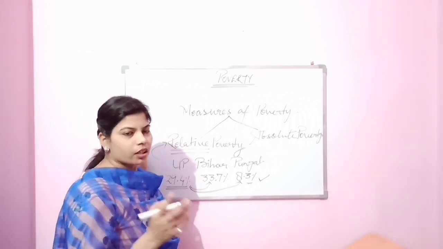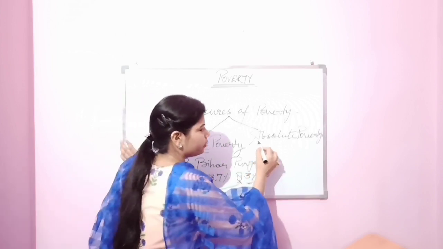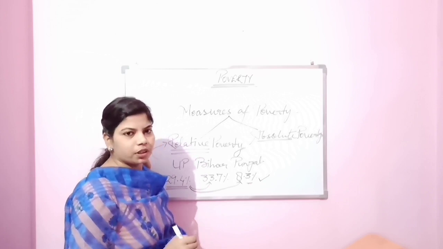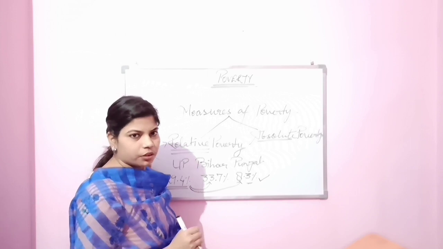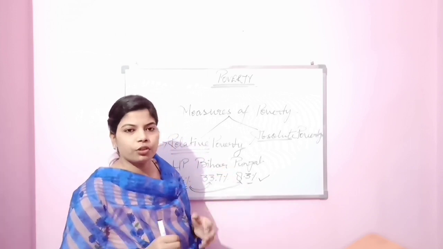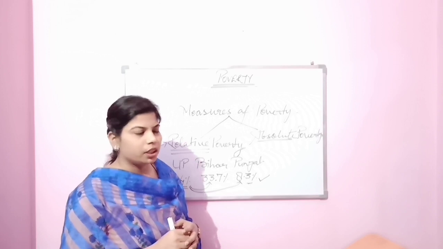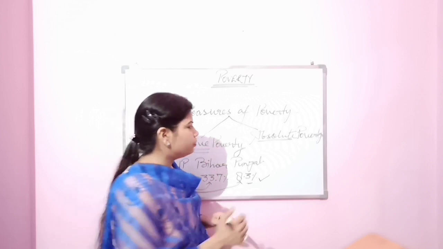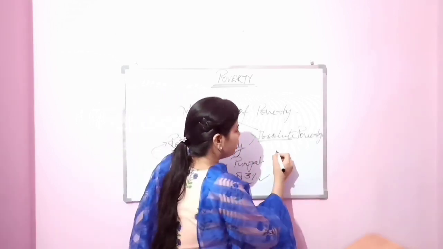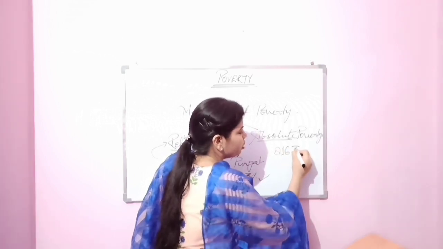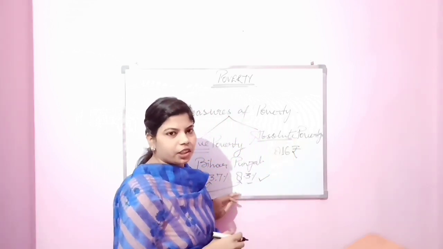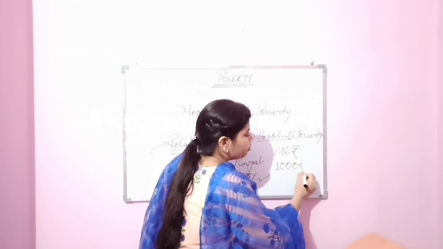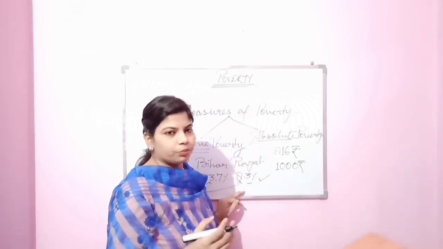Okay. Now let's see the next measure, absolute poverty. Absolute poverty refers to the number of people who are living below the poverty line. This is measured on the basis of their consumption expenditure. For example, in rural areas, 816 rupees is the consumption expenditure of a person per month, while in urban areas, it is 1000 rupees per month.